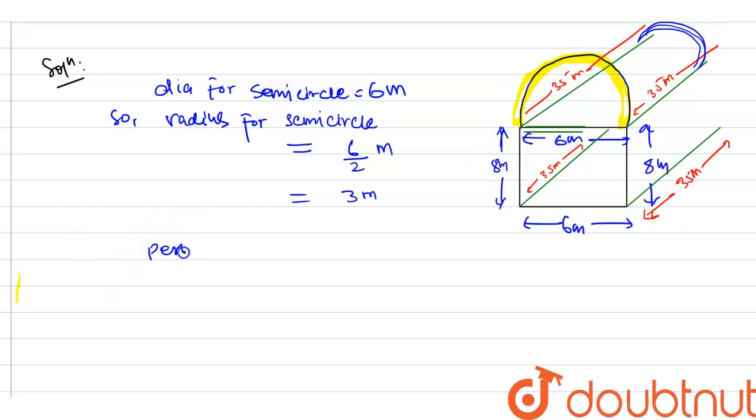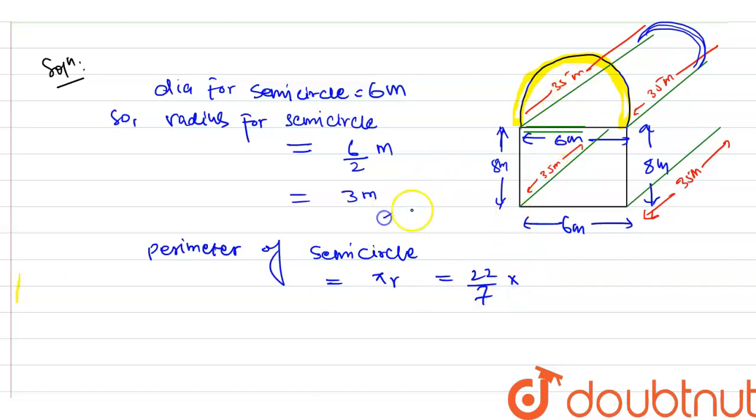The perimeter of the semicircle will be pi r, because this is a semicircle, so we can't take 2 pi r. It will be half of 2 pi r, meaning pi r, and it will be 22 upon 7 into, what is the value of r?